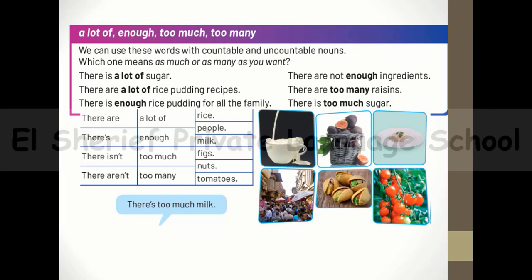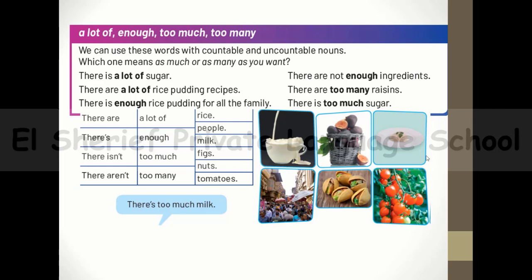And now, guys, let's practice this activity together. We have to look at these pictures and form some sentences using maybe a lot of, enough, too much, and too many. Let's start with the first picture. May I say there's too much milk or a lot of milk? The second one, there are too many figs or a lot of figs.